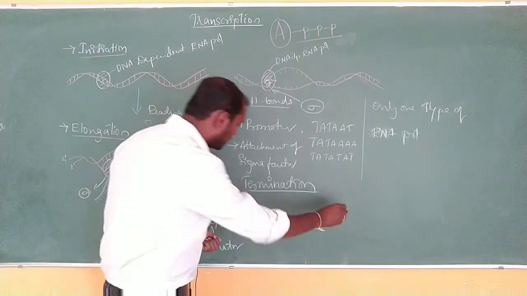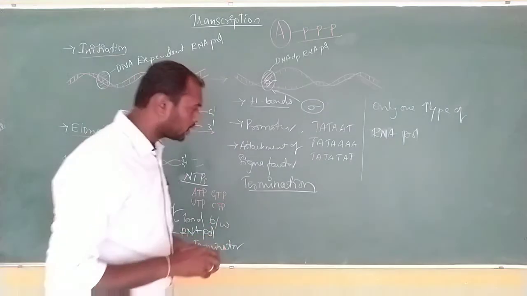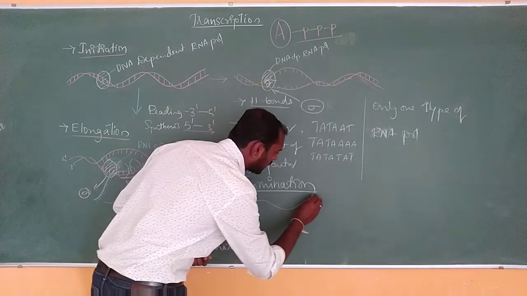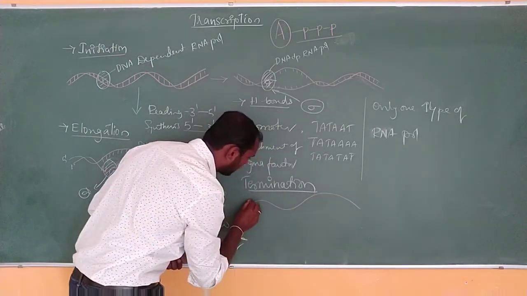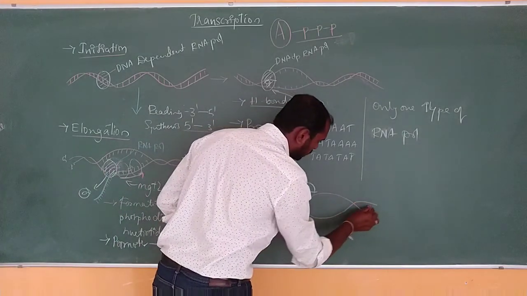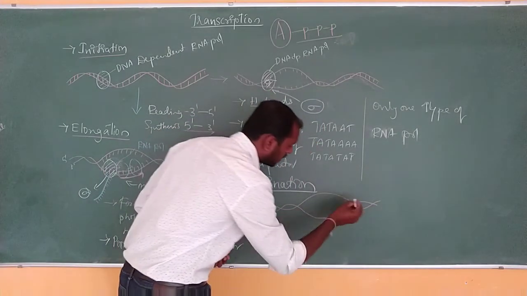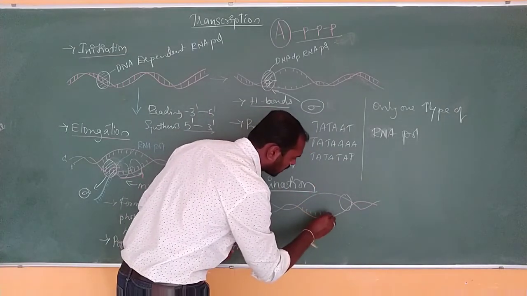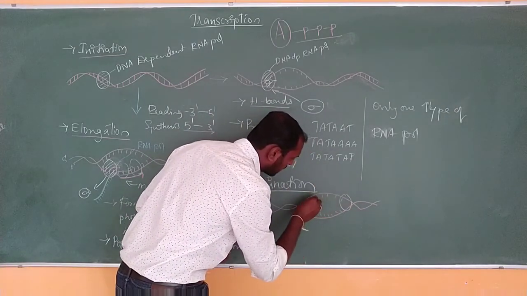Okay, so when the RNA polymerase reaches the terminator region, so these are DNA, this is DNA.